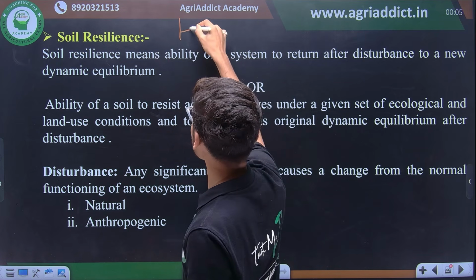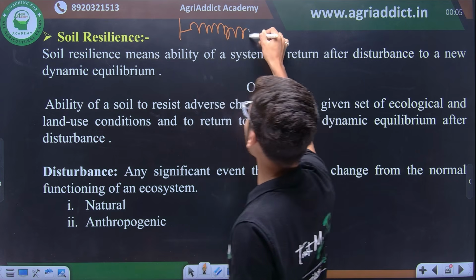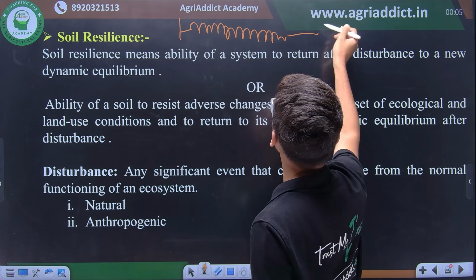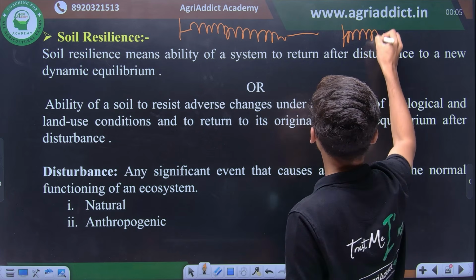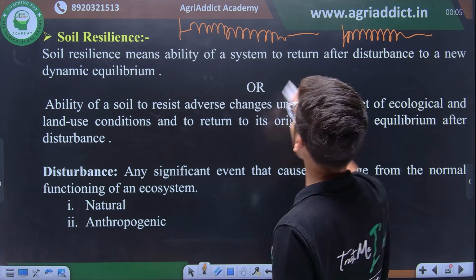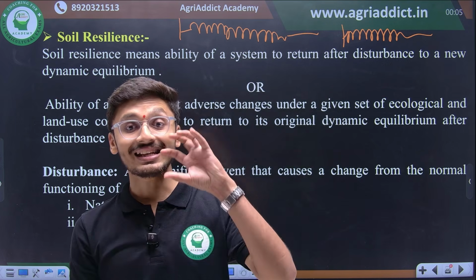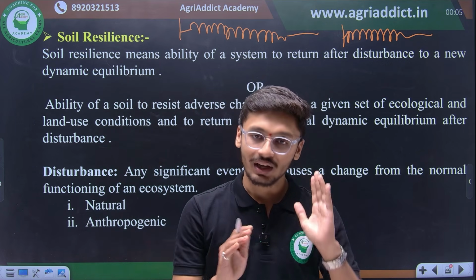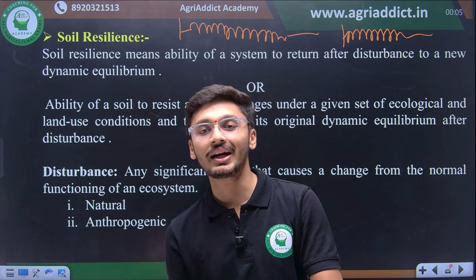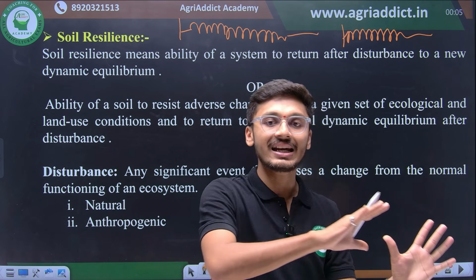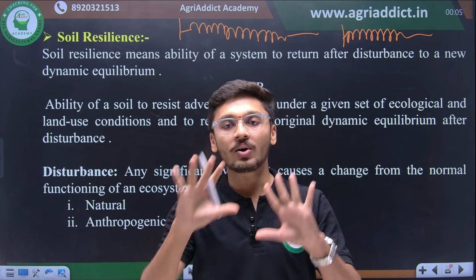If you stretch a spring, है ना, किसी स्प्रिंग को अगर स्ट्रेच कर रहे हो तो अगर ये स्प्रिंग अपनी पोजीशन पे वापस आ पा रही है, it is able to achieve its normal condition, then it is known as resilient, है ना. अगर सॉइल सिस्टम भी कोई ऐसा सॉइल सिस्टम है जिसमें डिस्टर्बेंस होने के बावजूद it is trying to get back to its original conditions, at that stage it will be called as resilient.